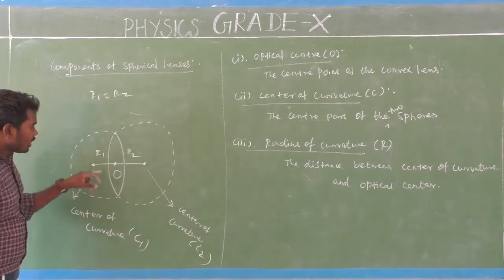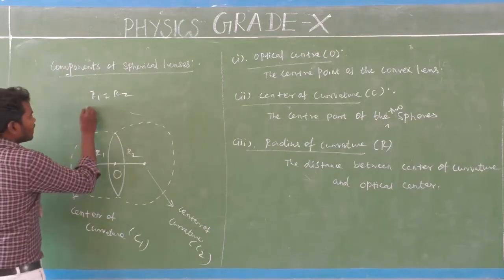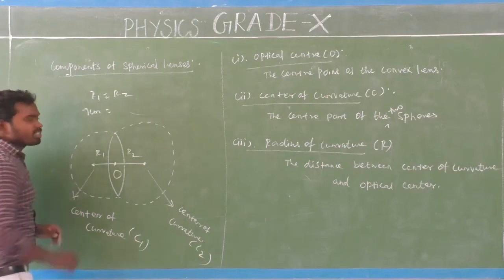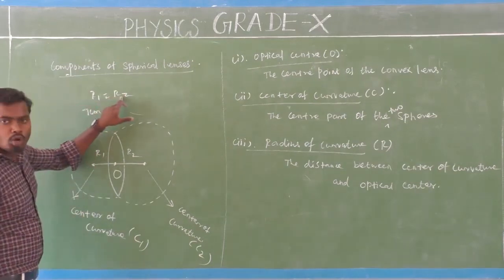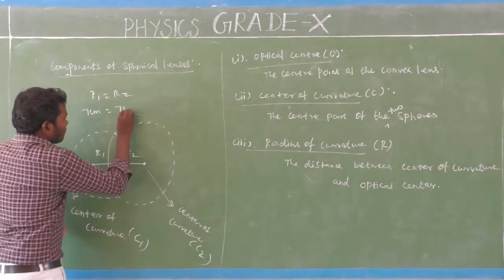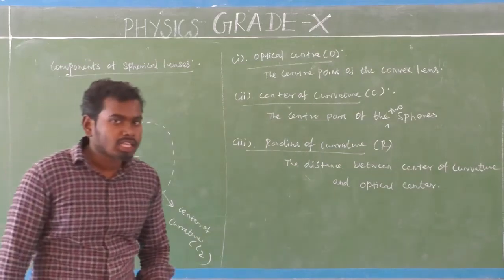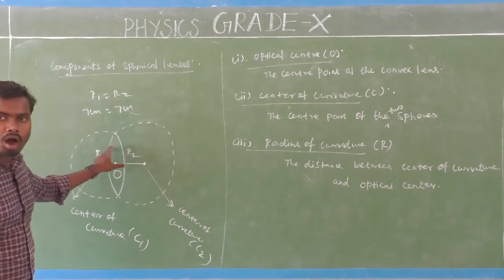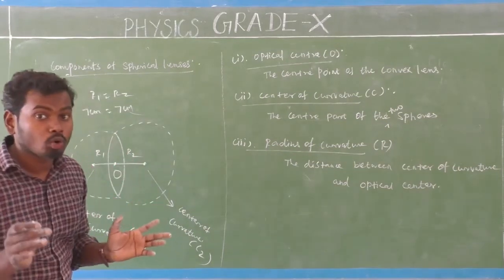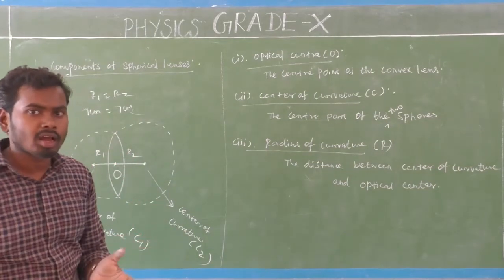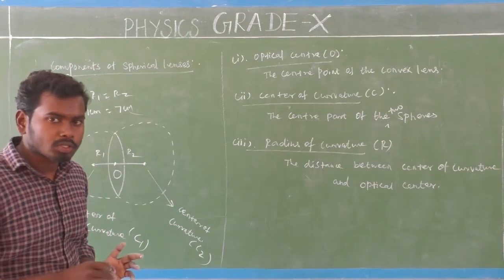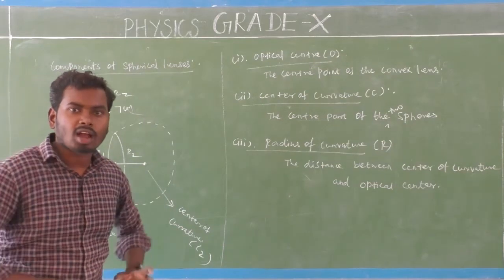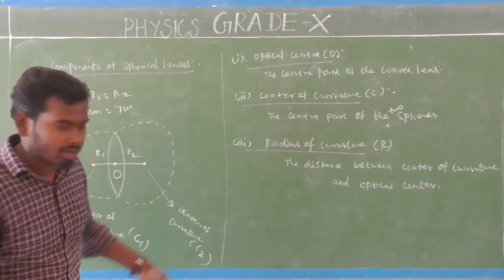Which means if the R1 value is 7 centimeter, then the R2 value will also be 7 centimeter, because here the two spherical surfaces are the same size. Suppose one surface is larger than the other surface, what will happen? That is next. Look here.